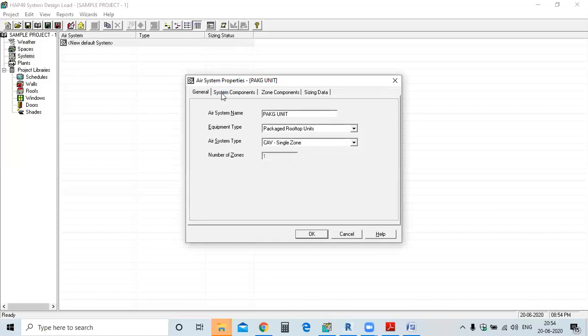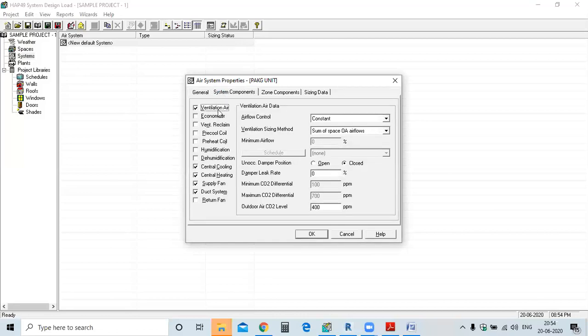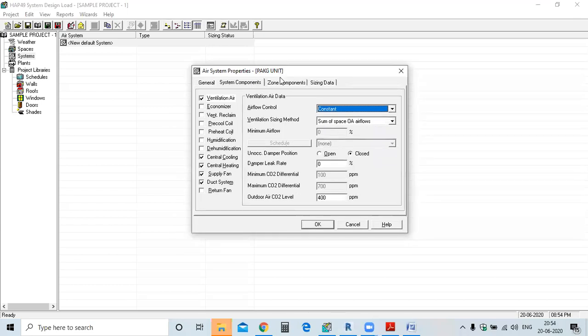Next, system component will ask for ventilation, meaning if you are providing it as constant. Okay, for schedule we also have it, but generally what we use is constant. Okay, airflow control will be given by the manufacturer of the machine, what they are using for the package unit or the rooftop unit. And for ventilation sizing, ASHRAE, from the starting point we are following the ventilation standard as per ASHRAE.